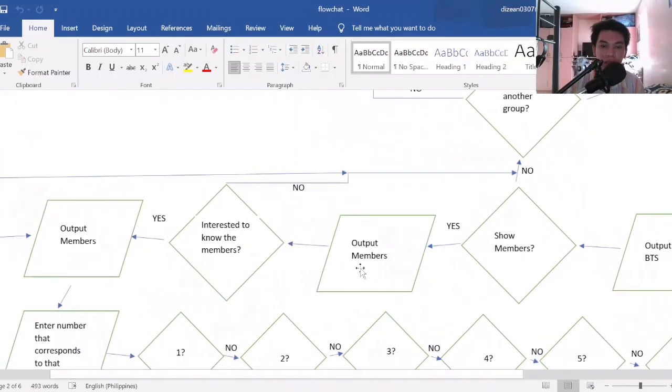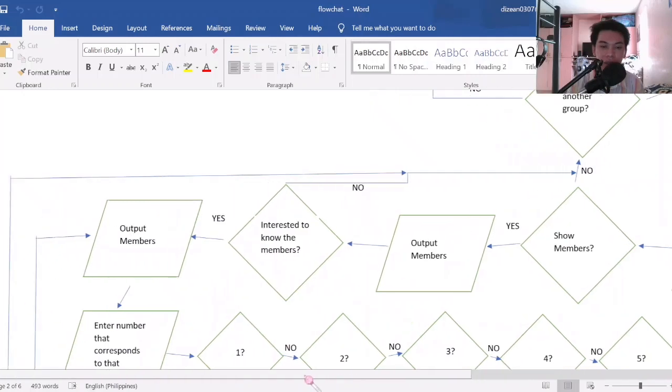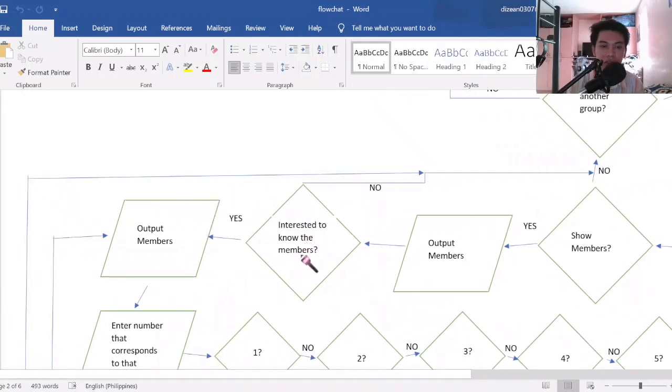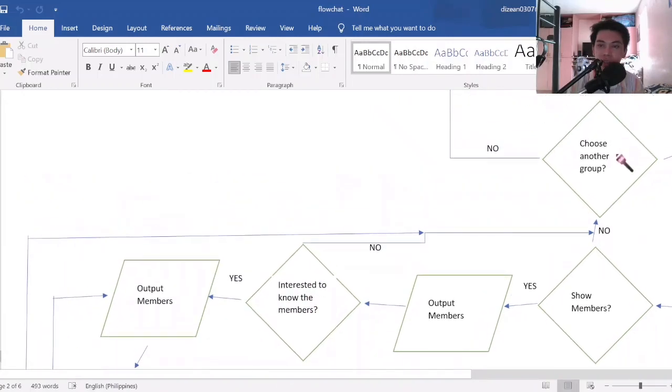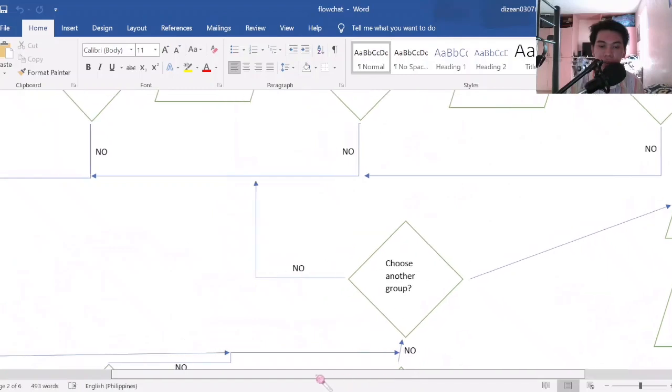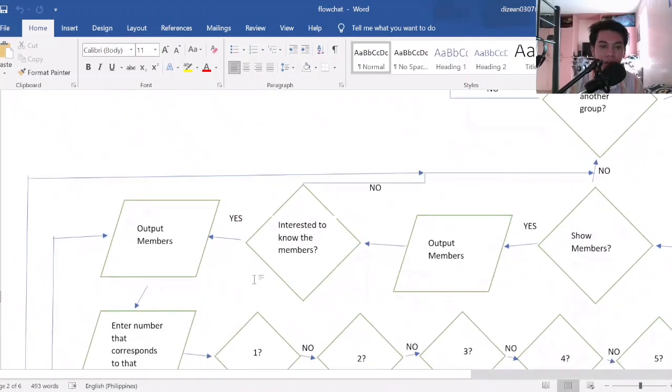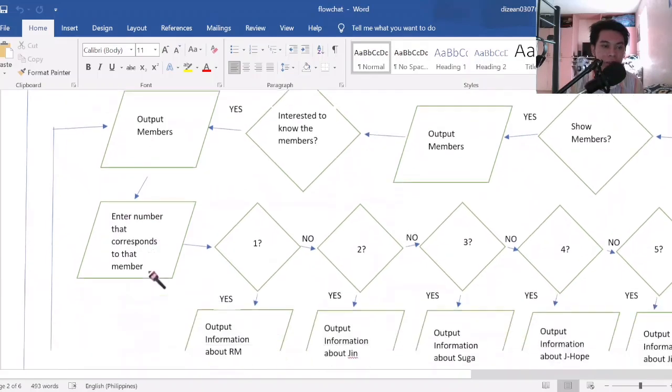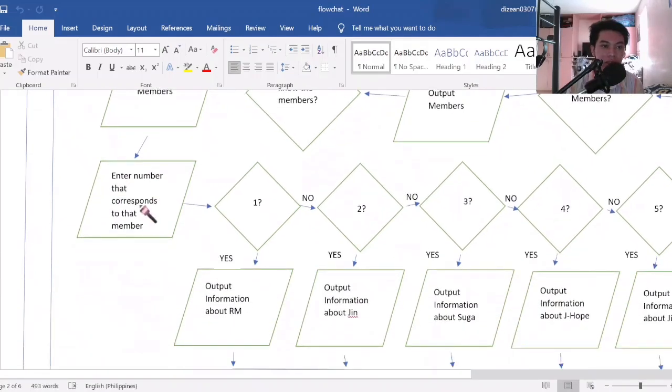So if yes, output the members. Then it will ask the user if the user is interested to know the members. If no, again go here to choose another group. And if yes, output the top 5 groups again. Then if no, it will stop. So if the user is interested, then it will output the members. Then ask the user to enter the number that corresponds to that member.